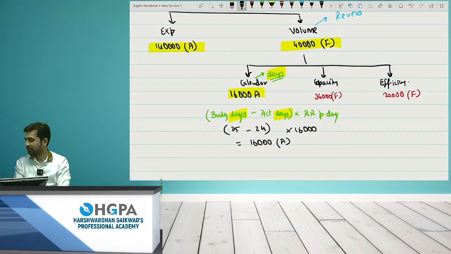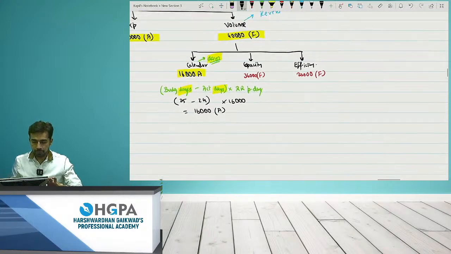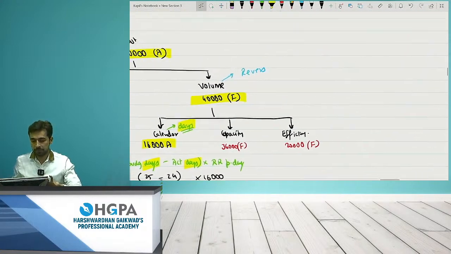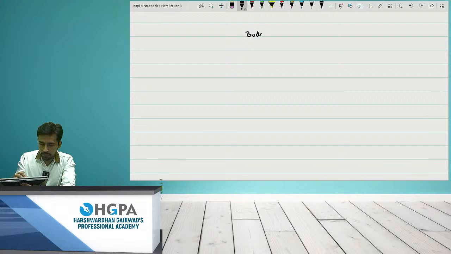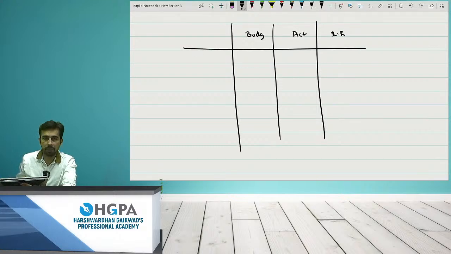Yes, thank you, Sibani. Okay, so 16,000 toh aa gaya yahan par. Now, what I'm telling you is how to present. Yes, you can present the data like this only: budgeted, actual, and RR. Right? This is what you have to make first. O, U, D, H. This is the table, and this you can present, right?